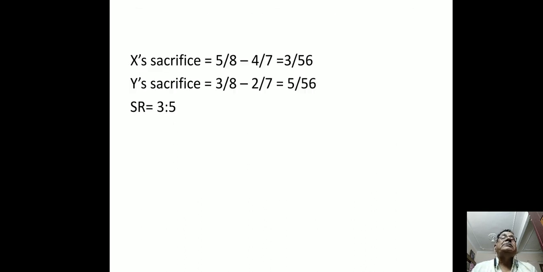Now, first of all, we have to calculate X's sacrifice. X's sacrifice is equal to X's old share minus X's new share. X's old share from the old profit sharing ratio is equal to 5/8. X's new share from the new profit sharing ratio is equal to 4/7. So X's sacrifice is equal to 5/8 minus 4/7, which is equal to 3/56. Now Y's sacrifice is equal to Y's old share minus Y's new share. Y's old share from